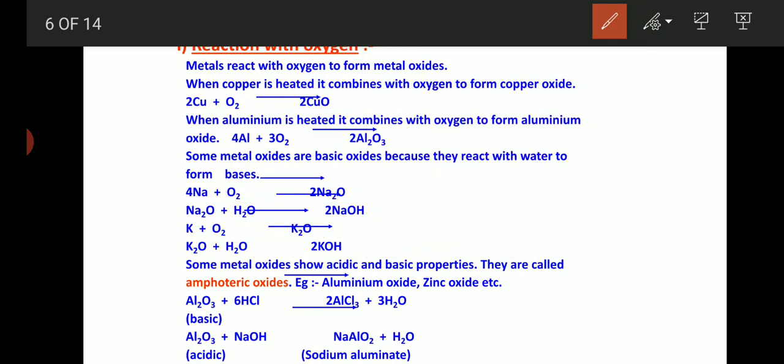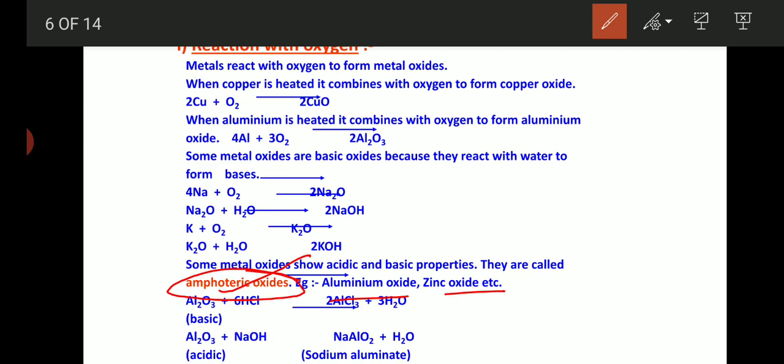Okay, see, some metal oxides show both the properties, acidic property as well as basic properties. So what do we call those metallic oxides? We call them amphoteric oxides. Remember, amphoteric oxides are nothing but some of the metallic oxides that show both the properties. For example, aluminium oxide and zinc oxide. Remember these two metallic oxides, aluminium oxide and zinc oxide. They are also called amphoteric oxides.